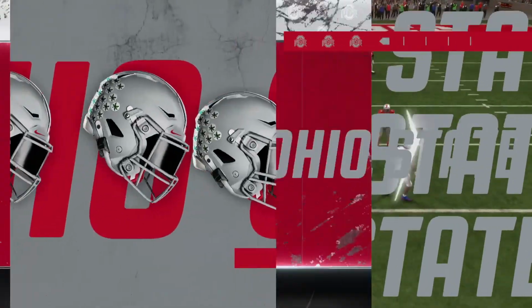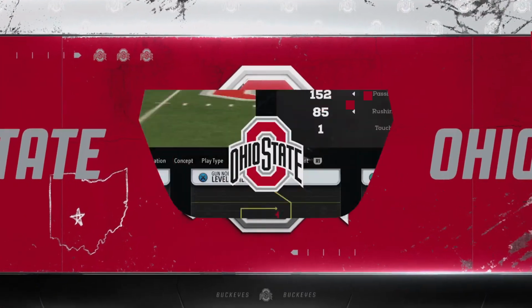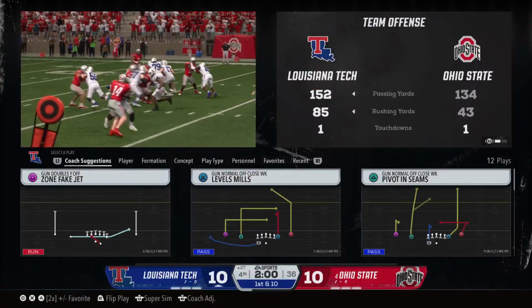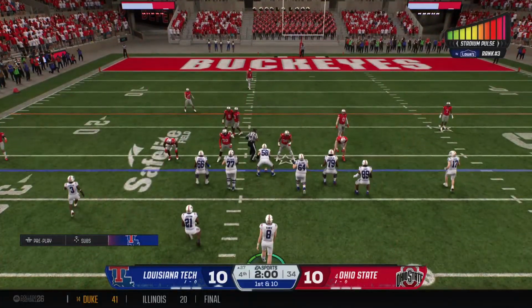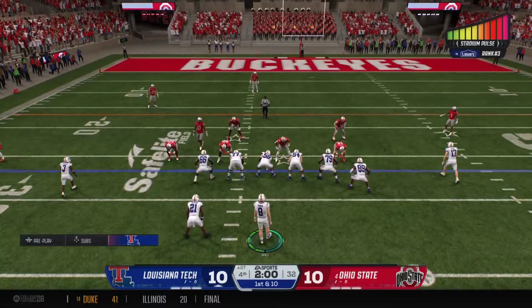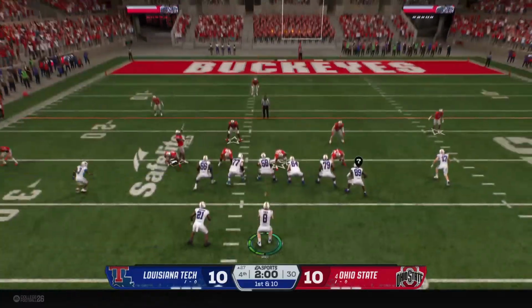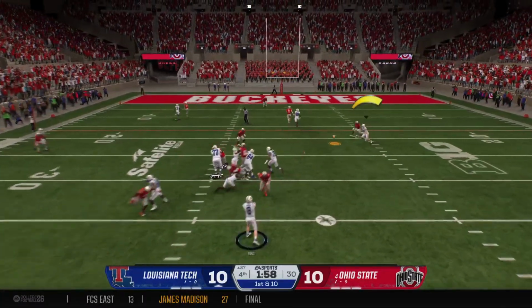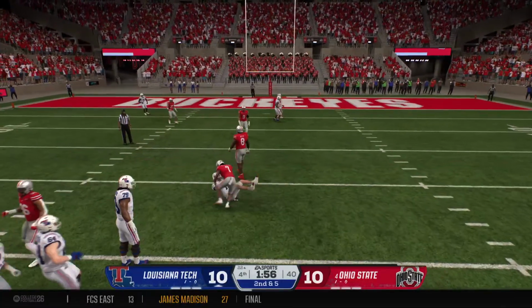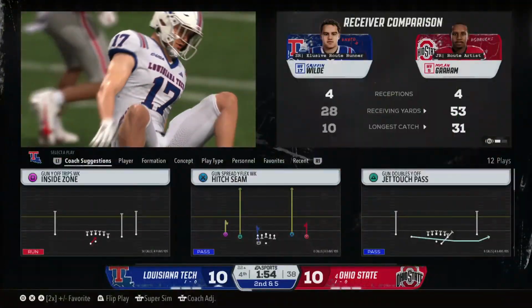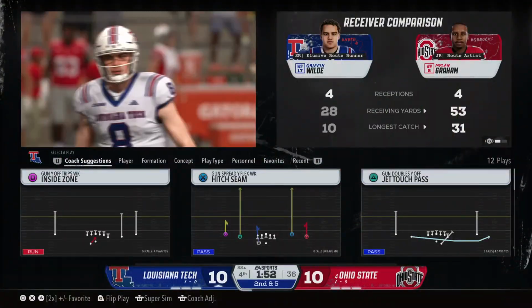The clock has stopped, and we've reached the 2-minute timeout. Louisiana Tech back to the line with a fresh set of downs. Looking to throw, it's Vance. He's got it down the middle. And they pick up just a few on that completion.